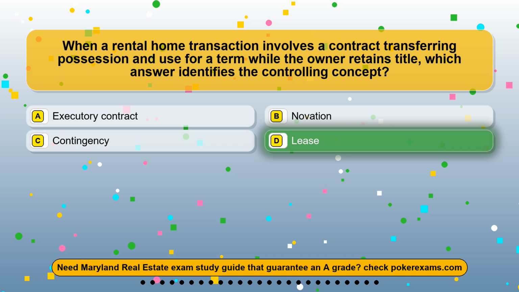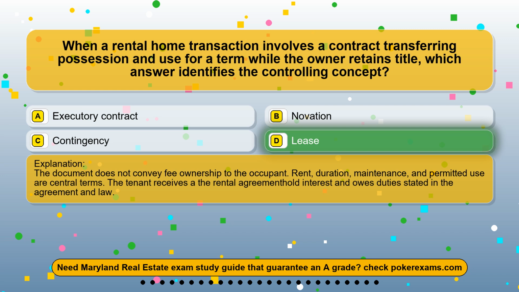The correct answer is option D. Lease. The document does not convey fee ownership to the occupant. Rent, duration, maintenance, and permitted use are central terms. The tenant receives a leasehold interest and owes duties stated in the rental agreement and law.